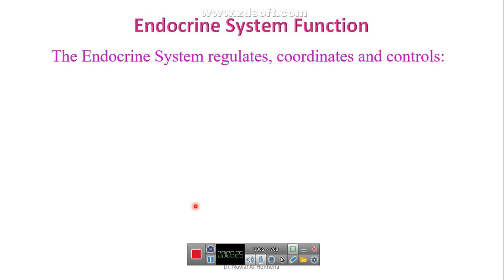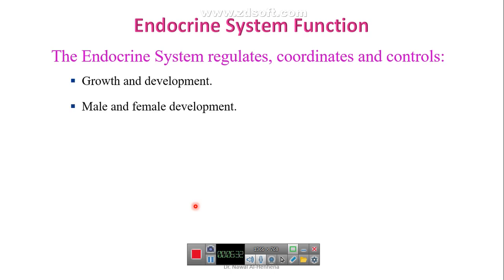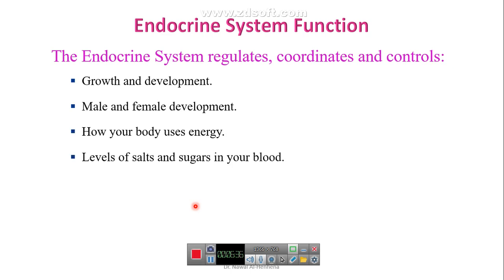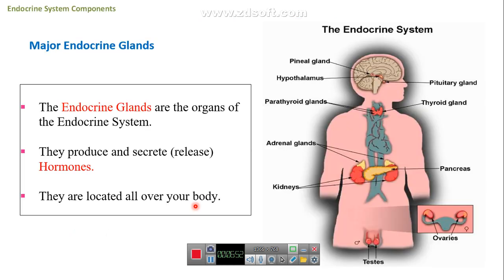For the function of the endocrine system, in general it regulates, coordinates, and controls the functions inside the body, like growth, development, and use of the body for energy, biochemical reactions and biochemical pathways, and that belongs to the metabolic regulation of the body, levels of salts and sugar, appetite, and many other functions.